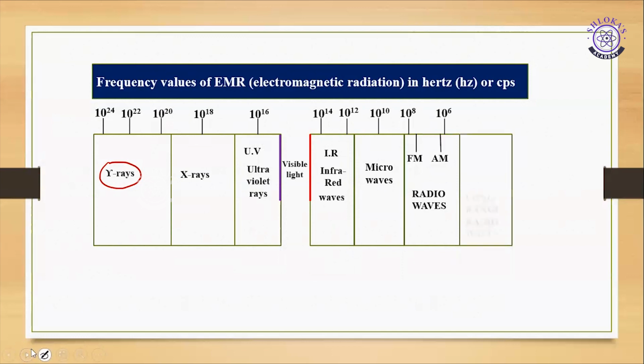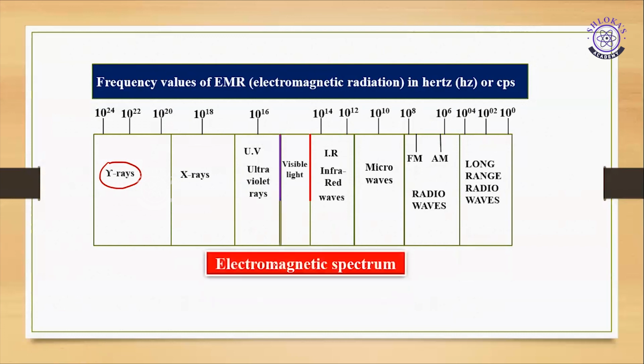This is a perfect systematic arrangement of various electromagnetic radiations in decreasing order on moving in this direction. The frequency here is 10 to the power of 24, and here only 10, which means on moving in this direction the frequency value is decreasing. A systematic arrangement of various electromagnetic radiations in decreasing order of their frequencies is called the electromagnetic spectrum.